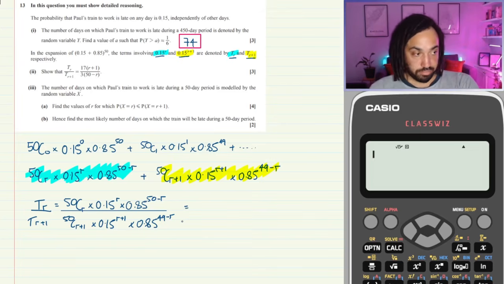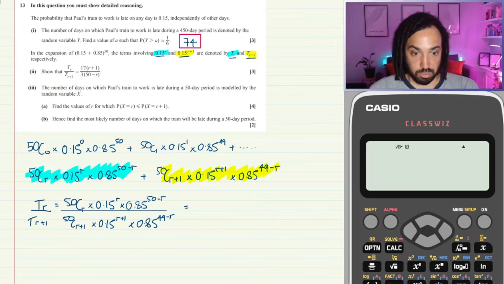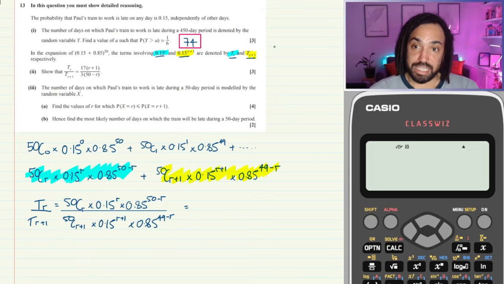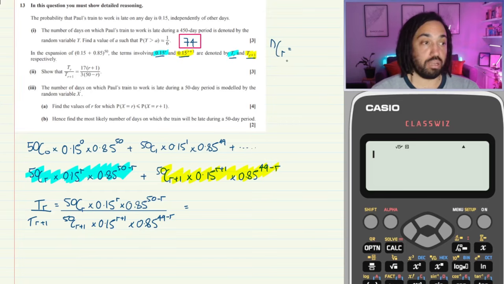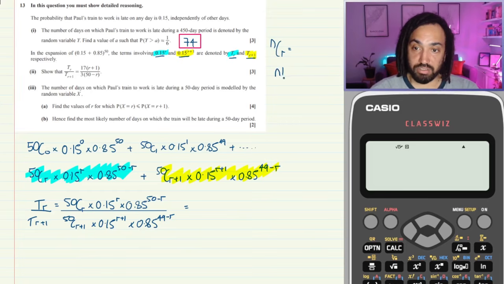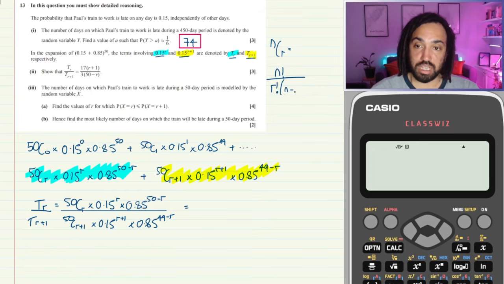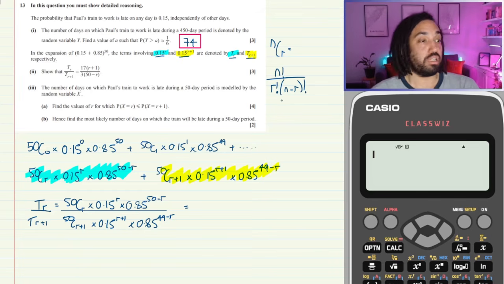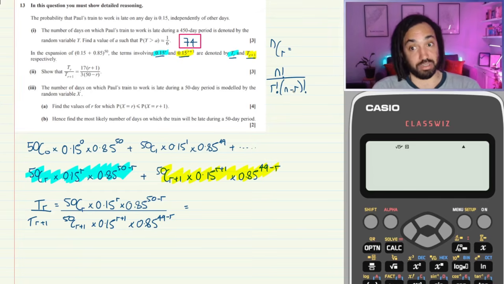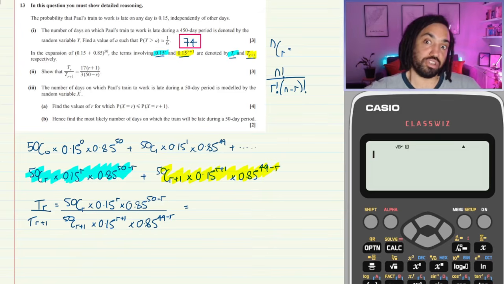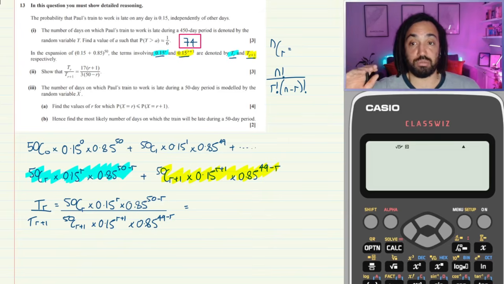Okay, great. Now, what is this? What is 50 choose r? Well, that is the function n choose r, which has a formula of n factorial over r factorial times n minus r factorial. That is in the formula book, and that is the Pascal's triangle coefficient. That is the formula for n choose r.